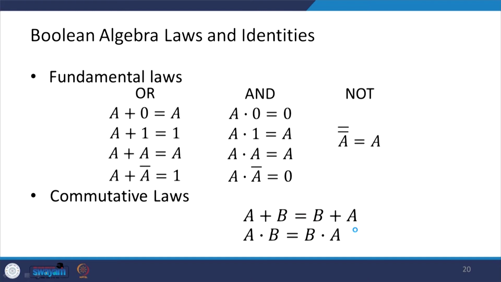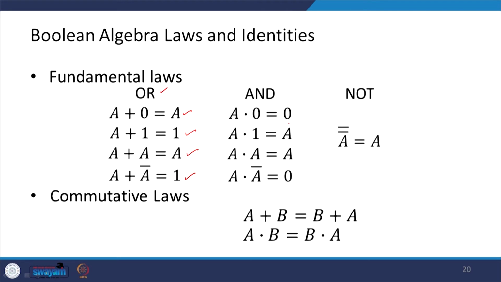Now, let us look at the Boolean algebra laws and identities. So, there are some fundamental laws for the OR. Okay. A plus 0 is A, A plus 1 is 1, A plus A is A, and A plus A invert is 1.